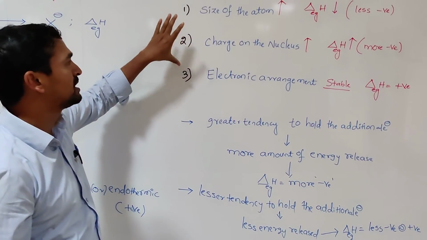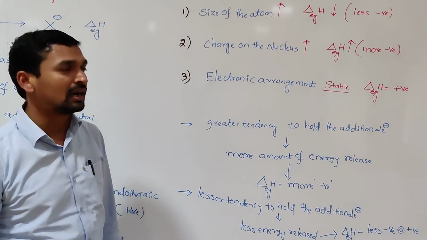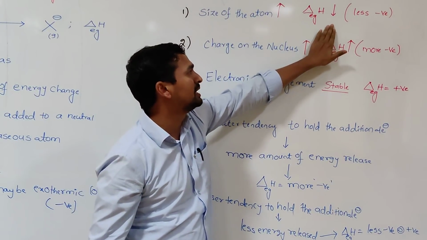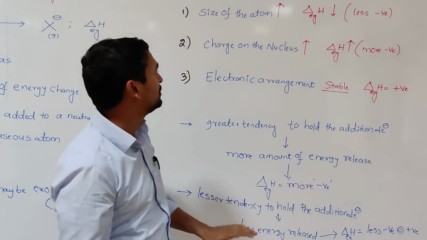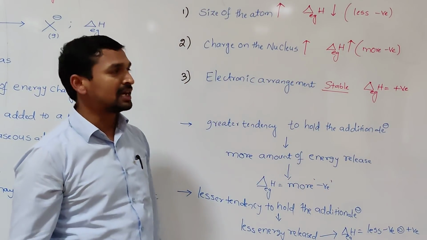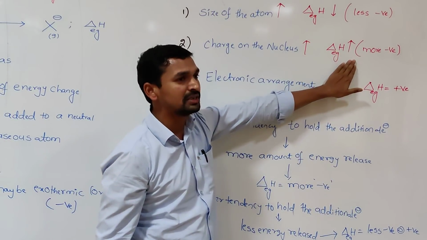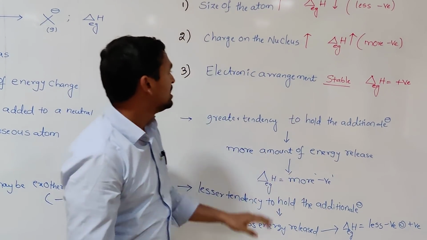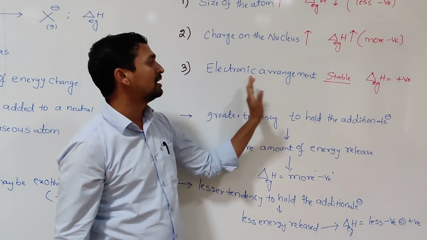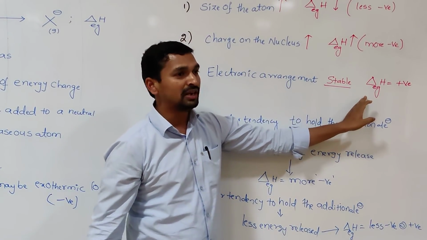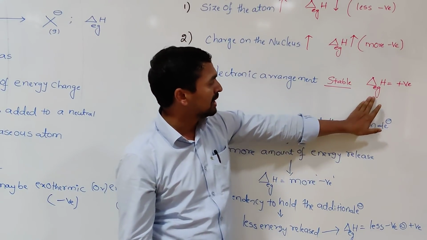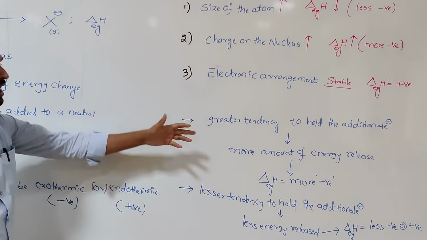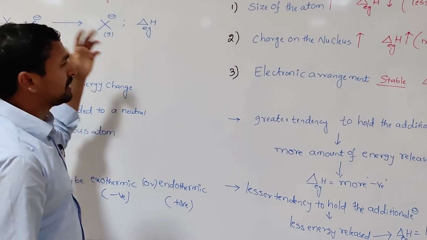These are the three factors which influence the electron gain enthalpy. One is, as the size of the atom increases, the electron gain enthalpy values decrease, that is, become less and less negative. As the charge on the nucleus increases, the electron gain enthalpy values also increase, that means more and more negative values, that means more energy is released. For atoms having a stable electronic arrangement, we need to supply energy from the outside. That's why electron gain enthalpy values are positive. This is about the factors influencing the electron gain enthalpy.